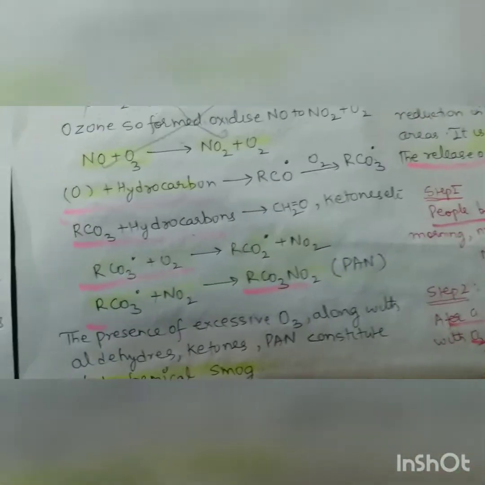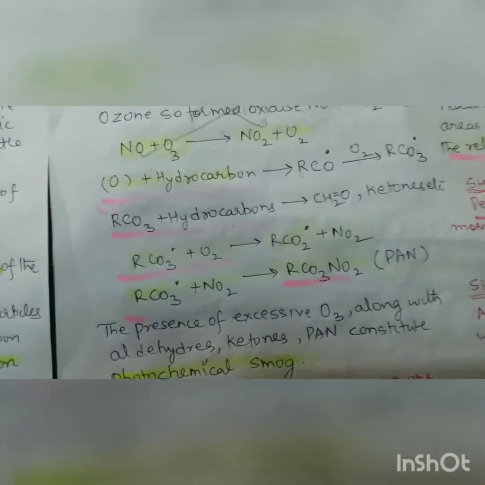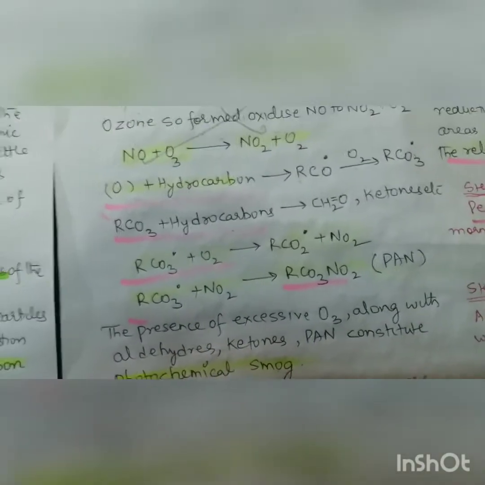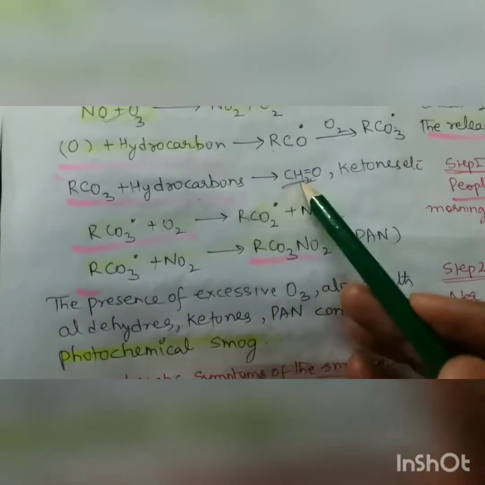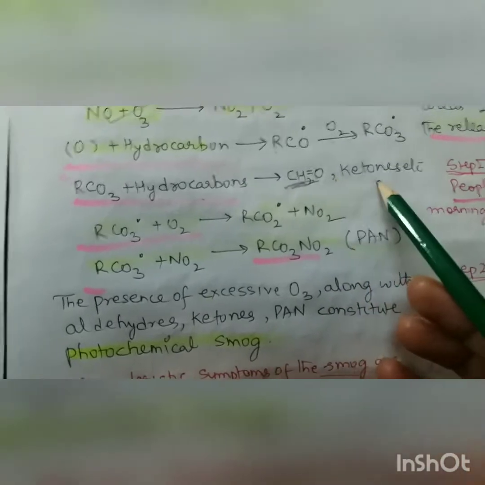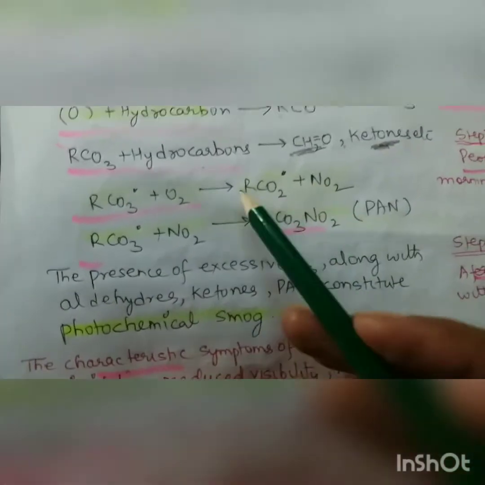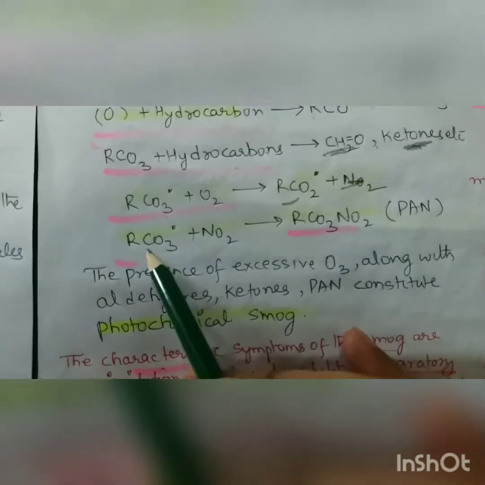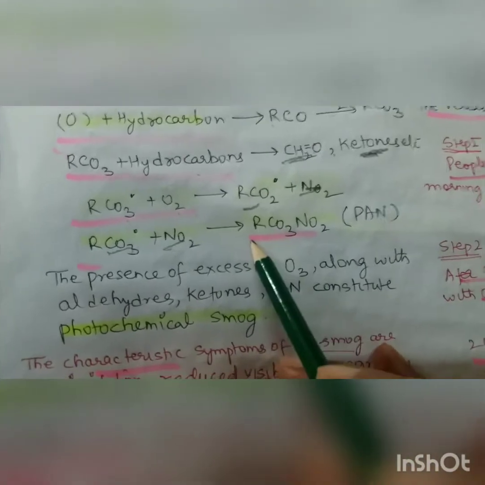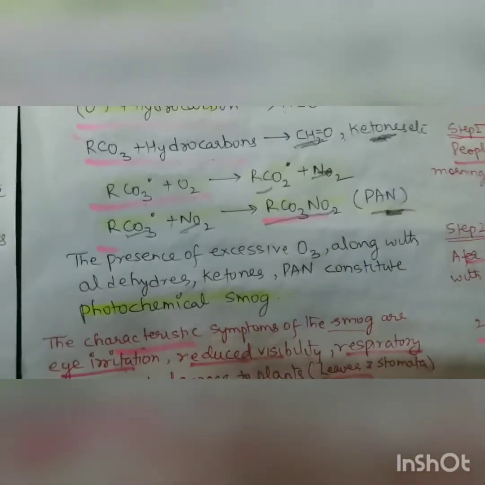Hydrocarbons, what are they? When we drive automobiles, the important hydrocarbons for the production of photochemical smog come from the automobiles, and they are called olefins. This question will also come, right? And then RCO3 combines with hydrocarbons to form CH2=O, that is aldehydes and ketones. RCO3 then combines with oxygen to form RCO2 and NO2, and RCO3 combines with NO2. This structure is called PAN.